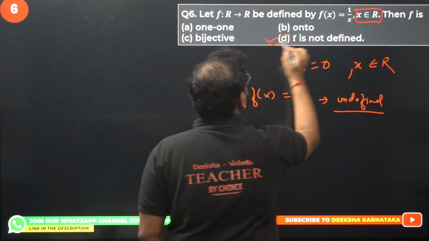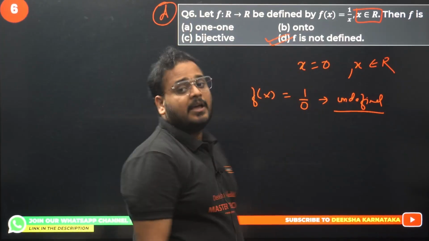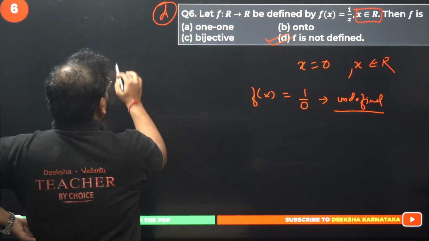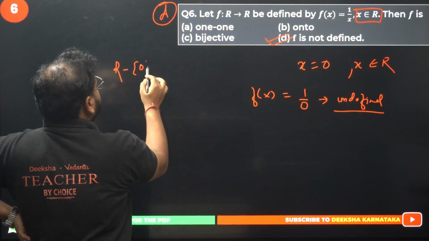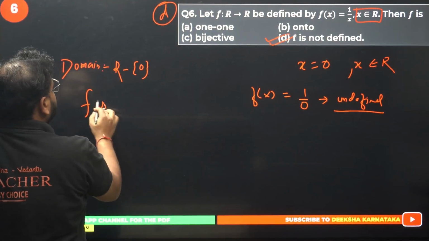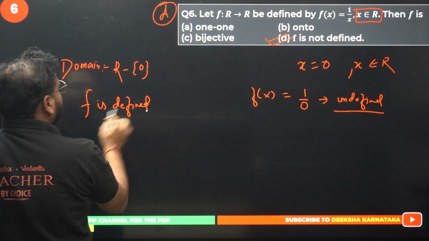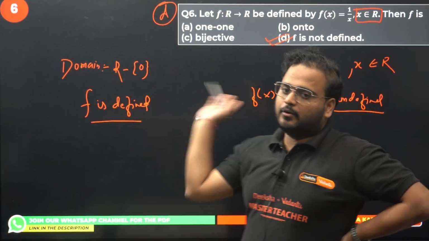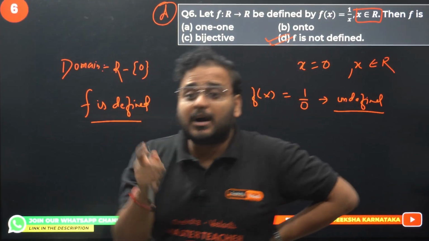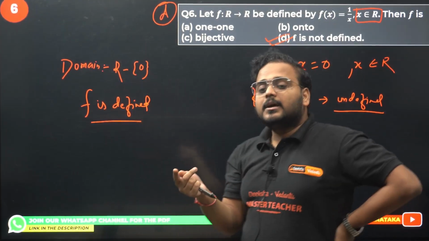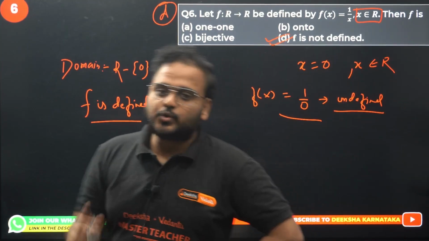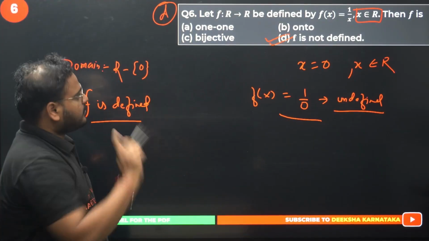Undefined means the function f is not defined, because if they would have written here the domain is all real minus 0, then the function would have been defined. Then we'll say f is defined and we'll look for the cases, 1-1, onto, we'll see that later. But since the domain is all real and 0 is a part of the real numbers set, we cannot say the given function is defined, because 1 by 0 will be a case and it is not defined. So question number 6, option D is the right choice. Option A, B, C is incorrect.